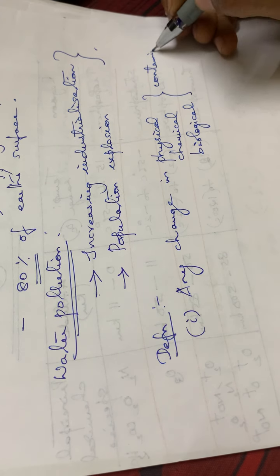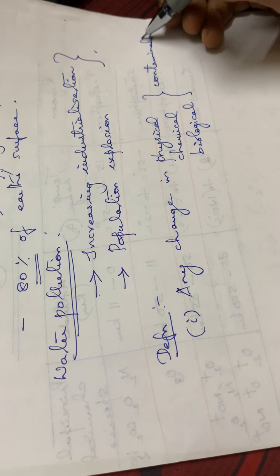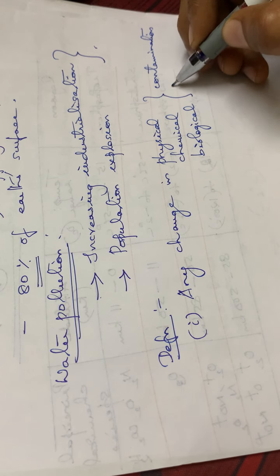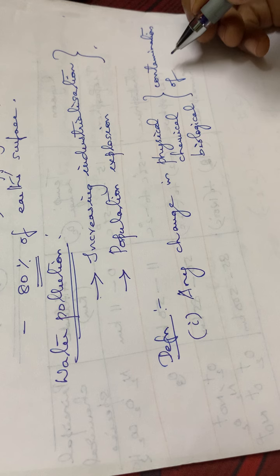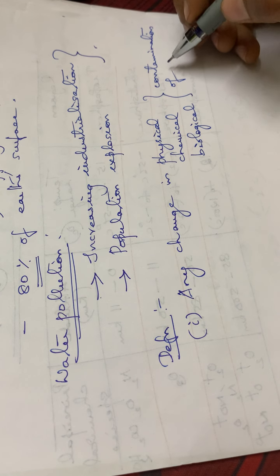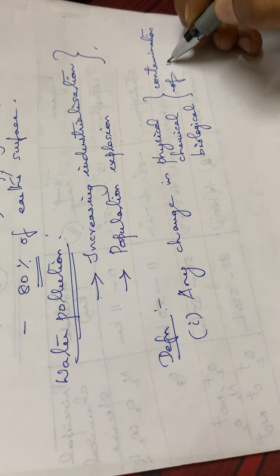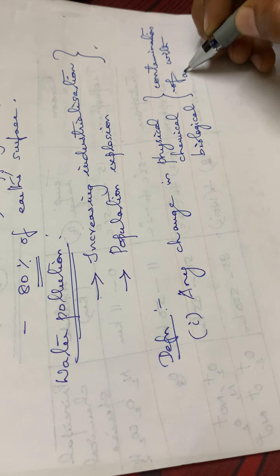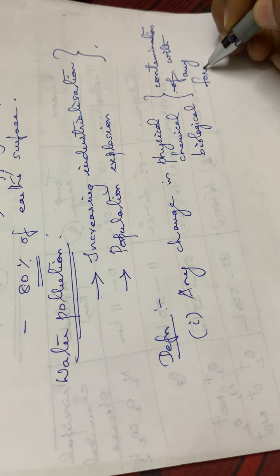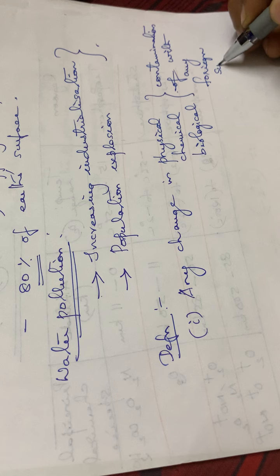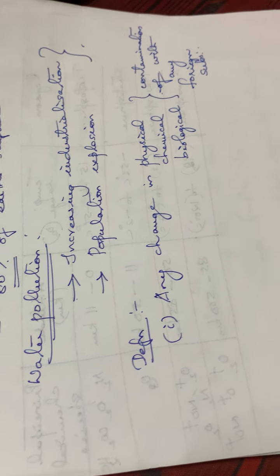If a foreign body is in water, what happens? The water will be contaminated due to the presence of that substance.